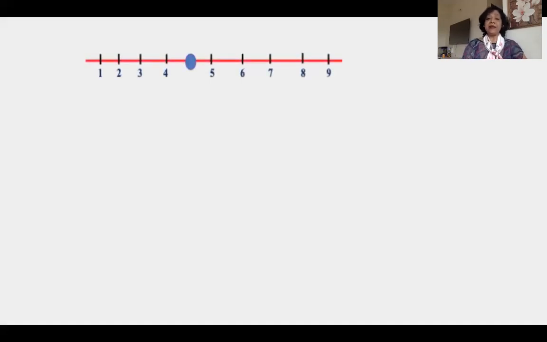Okay, this line diagram, students, what is in front of you is a line. And in this line, you will see I have put some numbers. What are these numbers? These numbers are from 1 to 9. They represent genes. So I have placed one gene at locus 1. Then you have 2, the second gene, 3, 4. And what is this round part? The round blue circle is the centromere. And then we have 5, 6, 7, 8, 9.